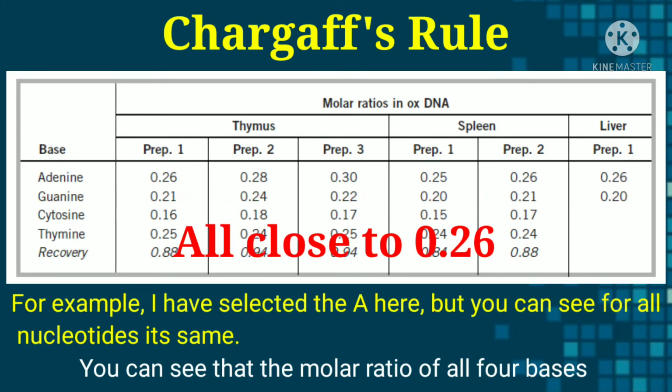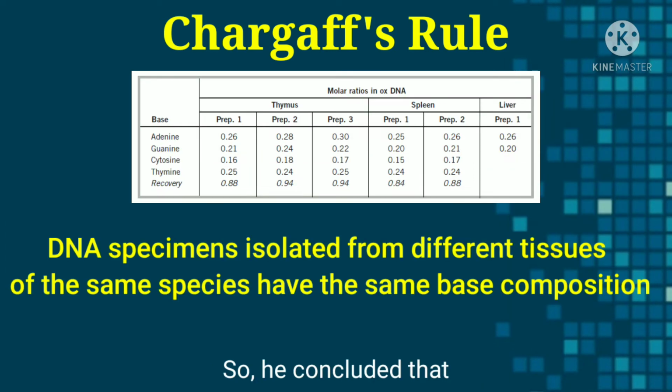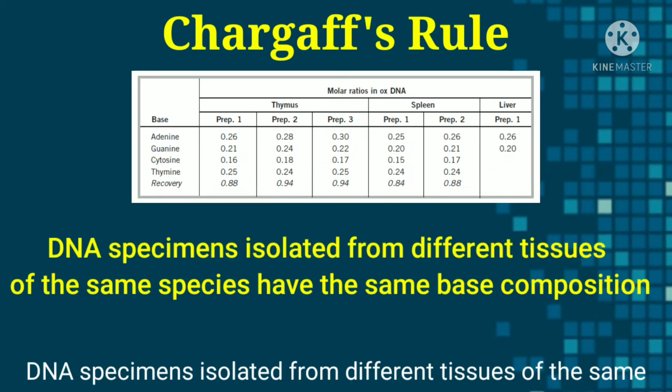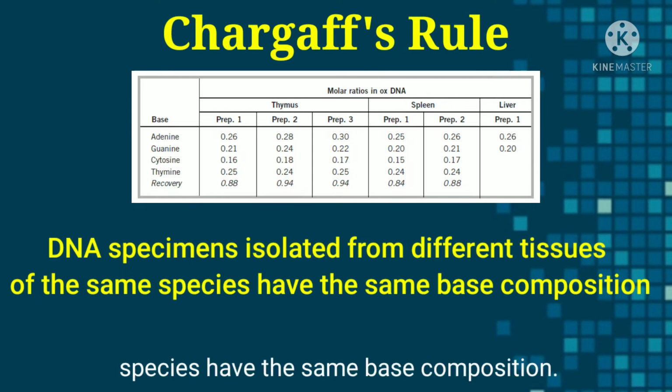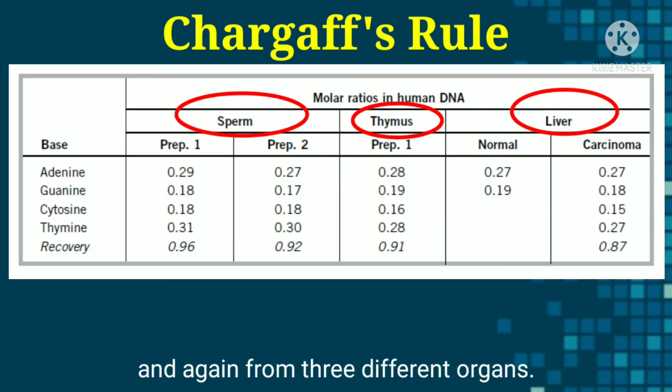You can see that the molar ratio of all four bases in DNA is the same no matter where the DNA was isolated from. So he concluded that DNA specimens isolated from different tissues of the same species have the same base composition. In this second experiment, he isolated DNA from human, again from three different organs.